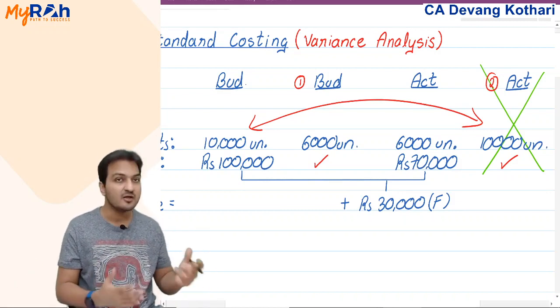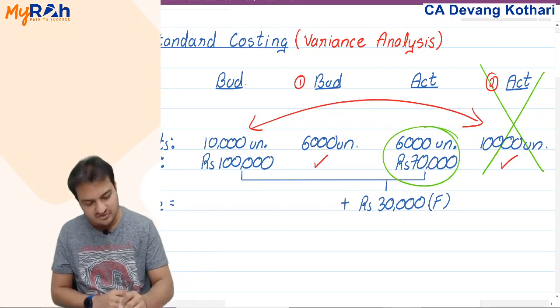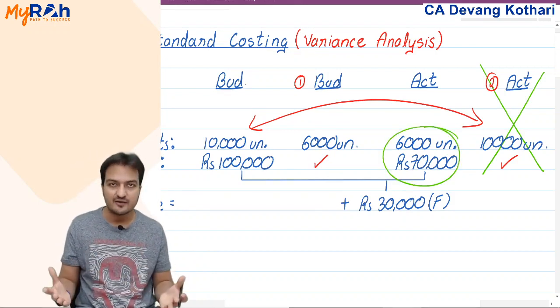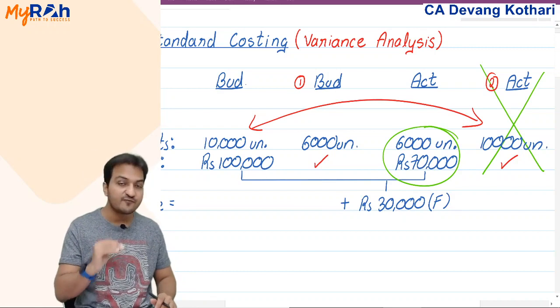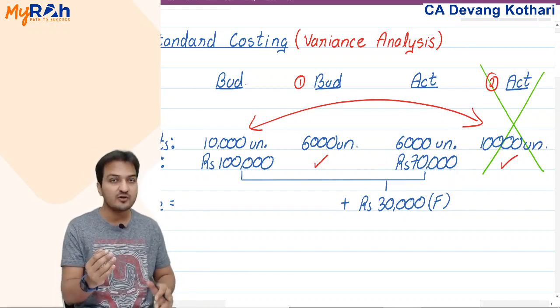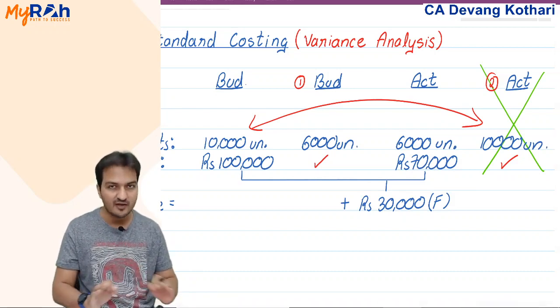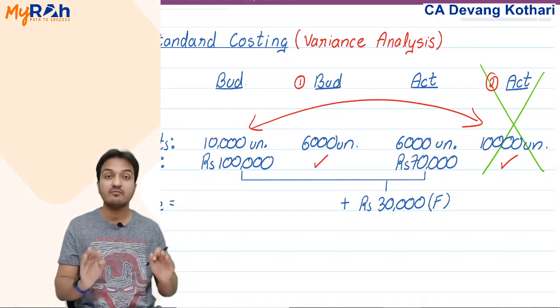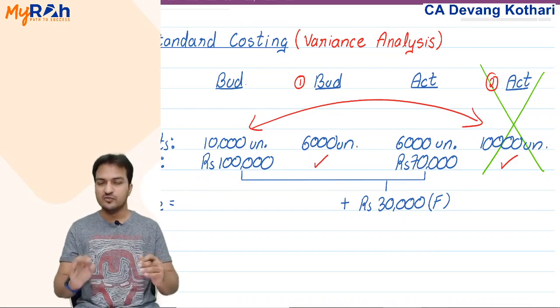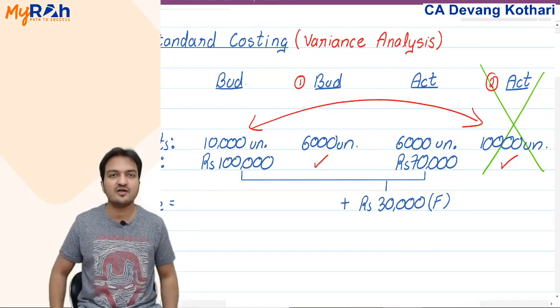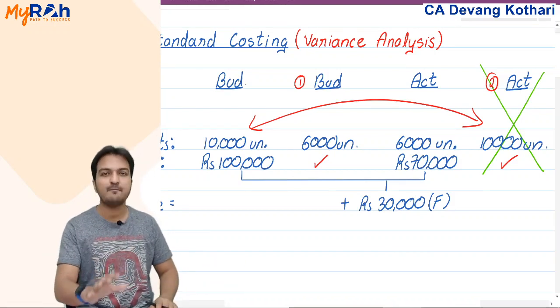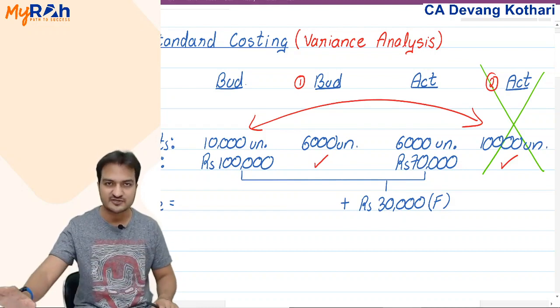Now in this year, you have actually produced only 6,000 units. Your year has already ended. Now, even if you produce 4,000 units extra, it will not be this year. It will become next year because this year has already ended. In short, remember one golden rule now. This golden rule applies not only to this chapter, this golden rule applies to entire subject of costing.